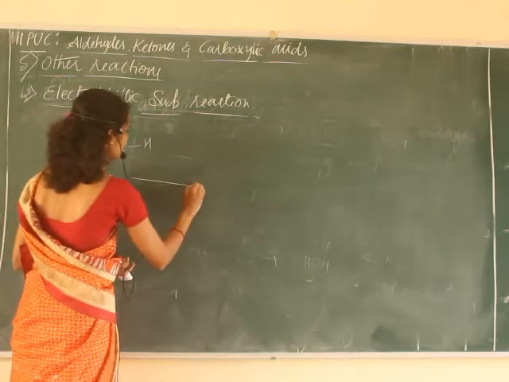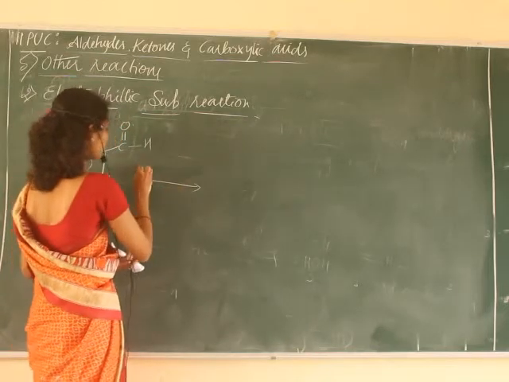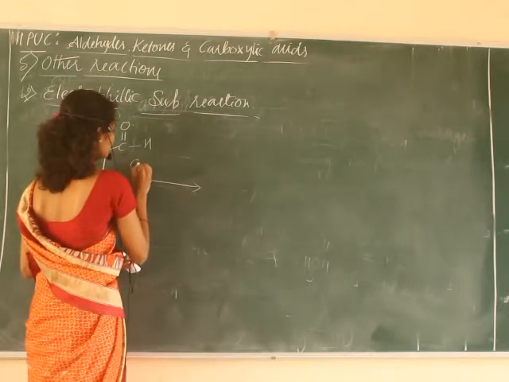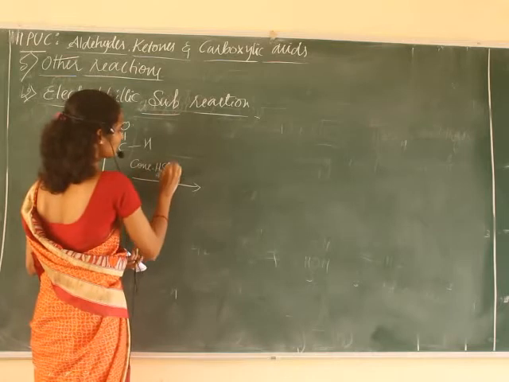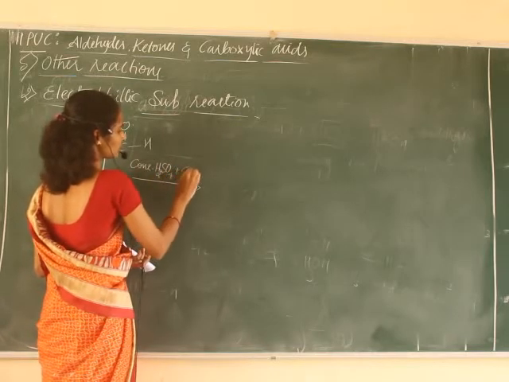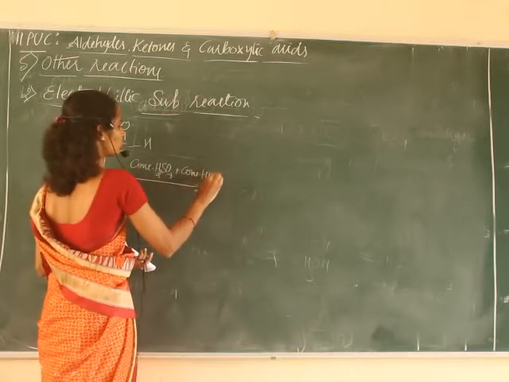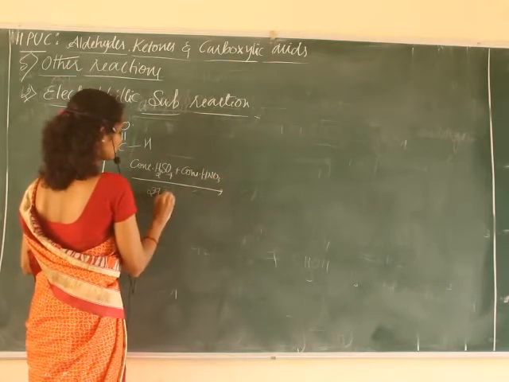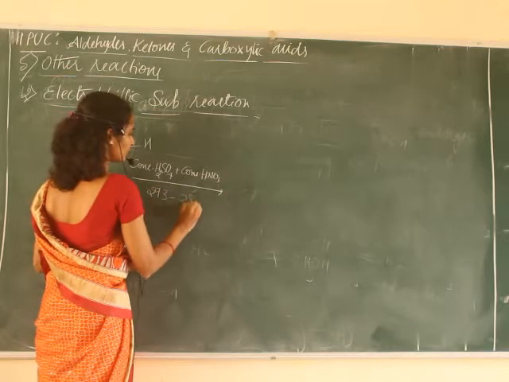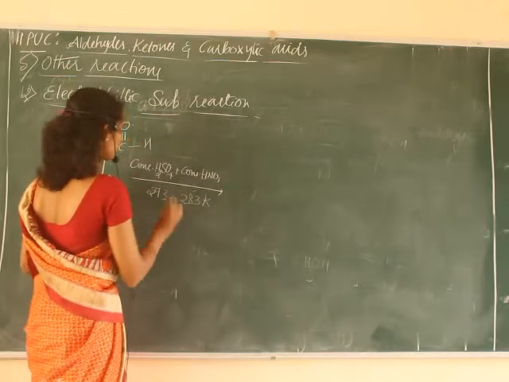So if we take benzaldehyde, which undergoes nitration with the nitrating mixture, concentrated sulfuric acid and concentrated HNO3, at 273 to 283 Kelvin, what will we get?